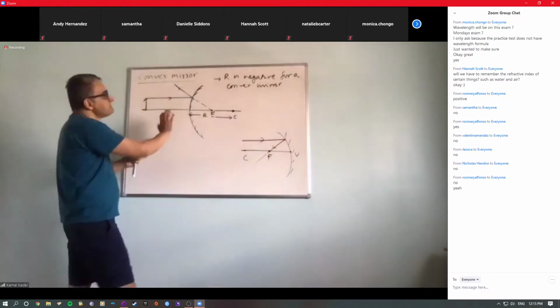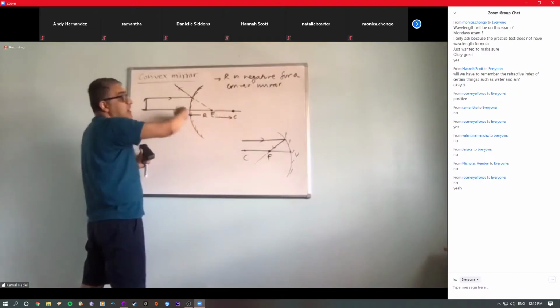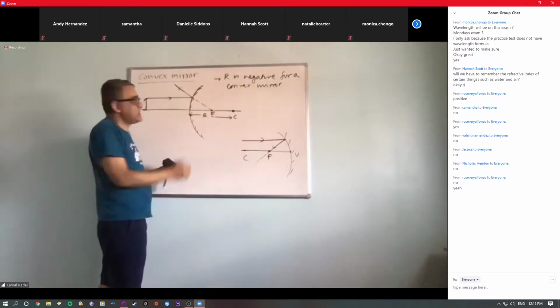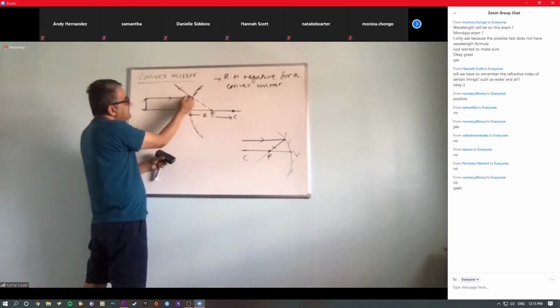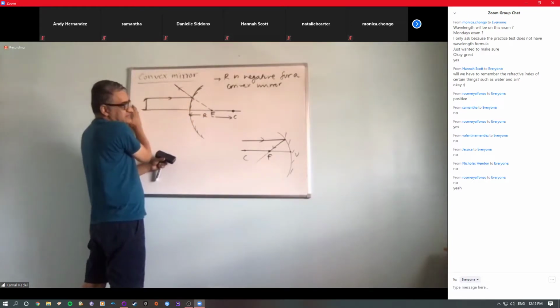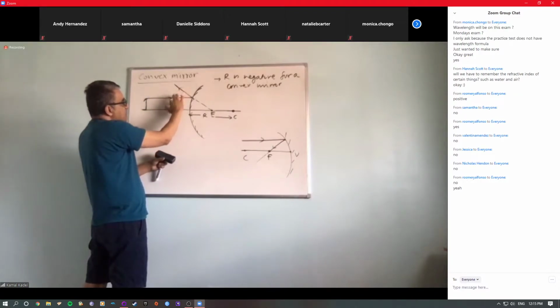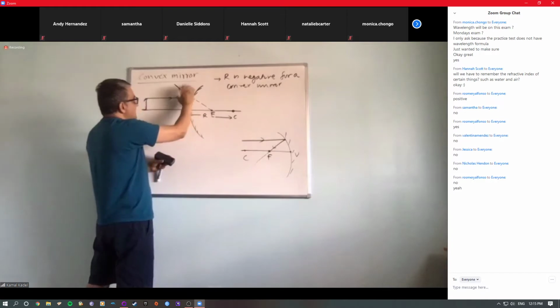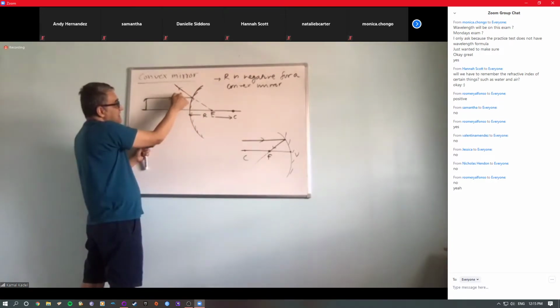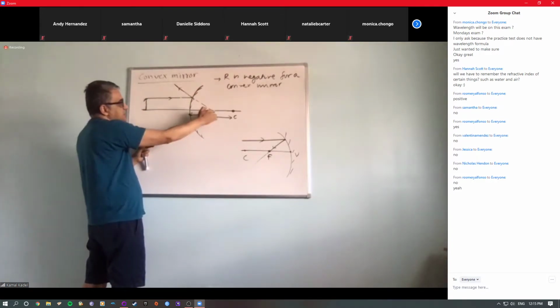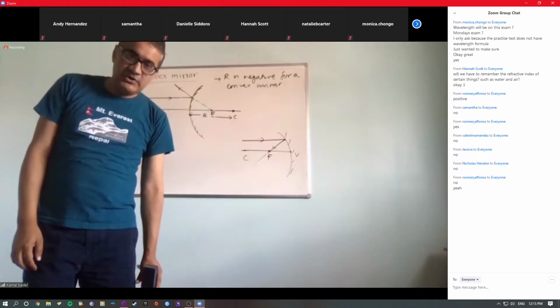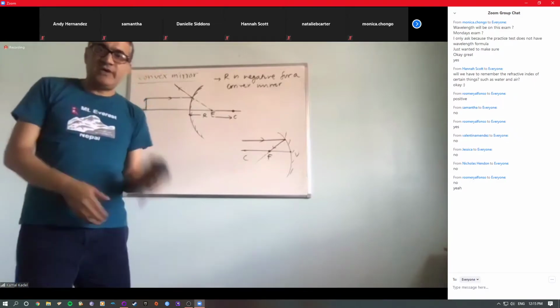But in this case, since the focus and the center of curvature are on the other side, right? So these rays cannot go directly, they can only appear to. They will reflect back, obviously, right? Because these two have to be on the same side, incoming and reflected. They have to be on the same side. But it has to reflect in such a way that it appears to come from the focus. You understand now, right, everyone? Good. So this is the one way.